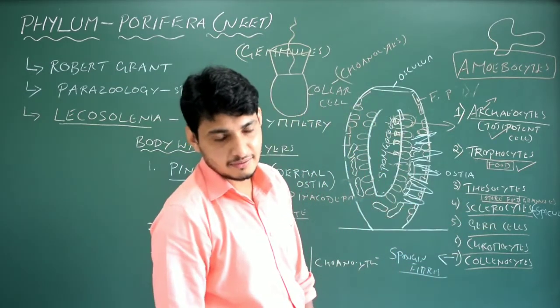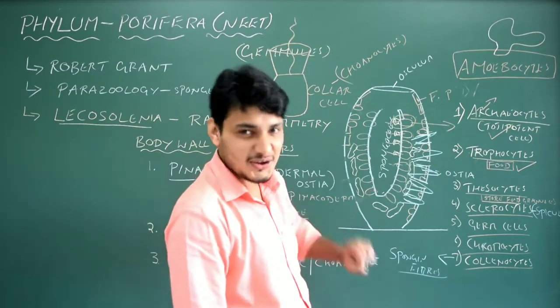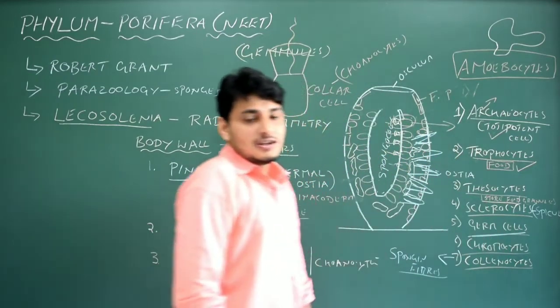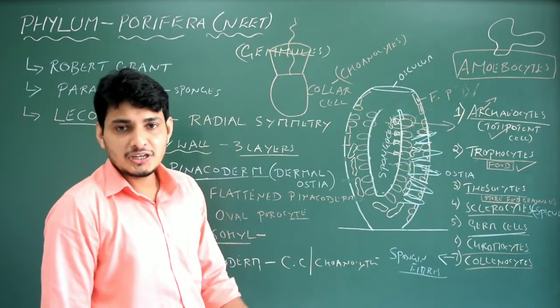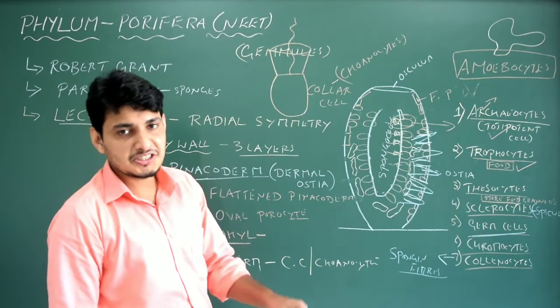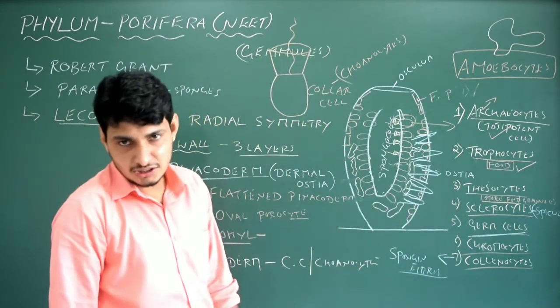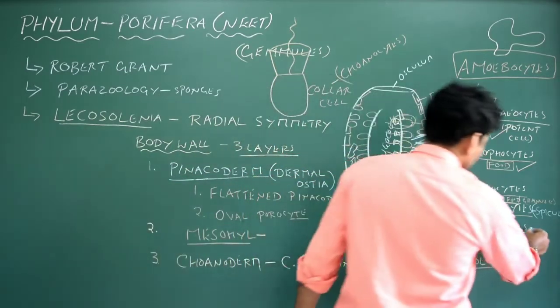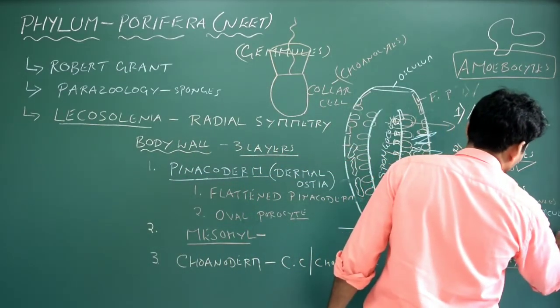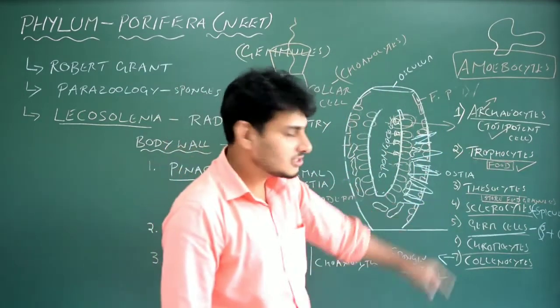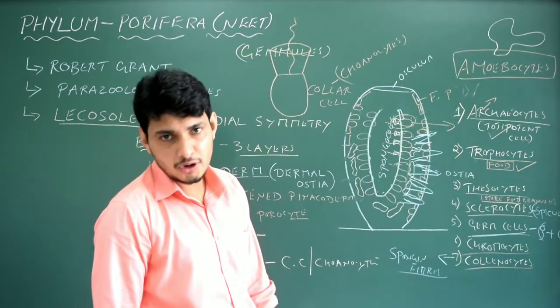Easy? I know that it is not easy. You have to learn it. What is the function of germ cells? As I said, in sponges you see asexual reproduction as well as sexual reproduction. If I talk about sexual reproduction, sponges normally undergo fertilization. Got it? Fertilization takes place when the sperm and ovum meet and fusion takes place. So germ cells will produce sperms or ovum.